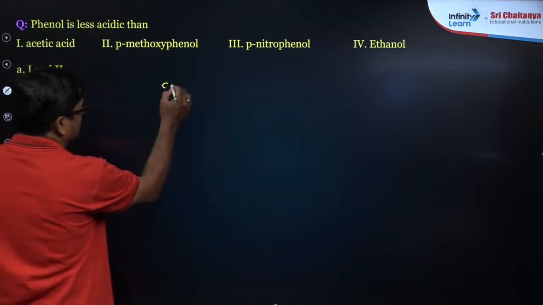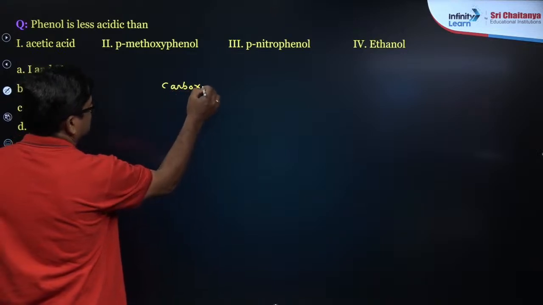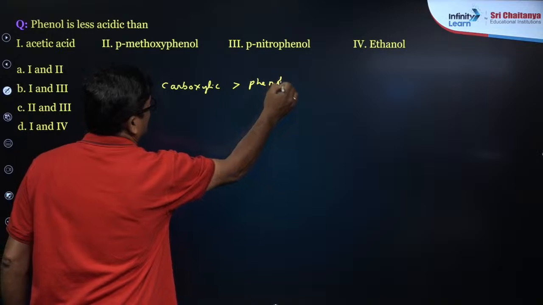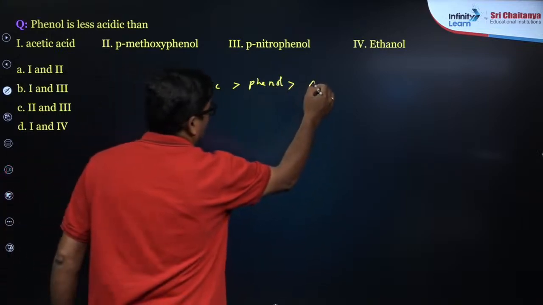So carboxylic acid is more acidic than phenol, and phenol is more acidic than alcohol.